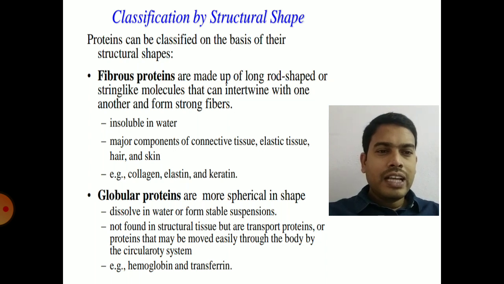While coming to the classification of proteins based on structure, that means the shape of the molecule, the proteins are classified into two major groups, that is fibrous proteins and globular proteins. Fibrous proteins are made up of long rod-shaped, string-like structures. They appear like thread-like structures. They form strong fibers. They are long, elongated.